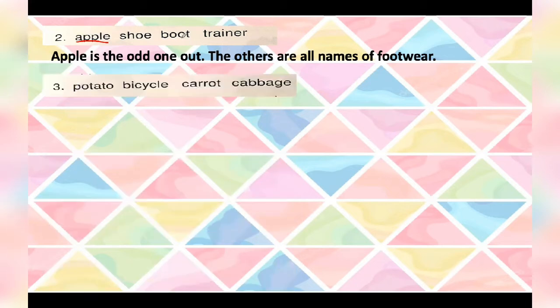Now moving to our next one. Here we have potato, bicycle, carrot and cabbage. What do you think? Which is the odd one out here?